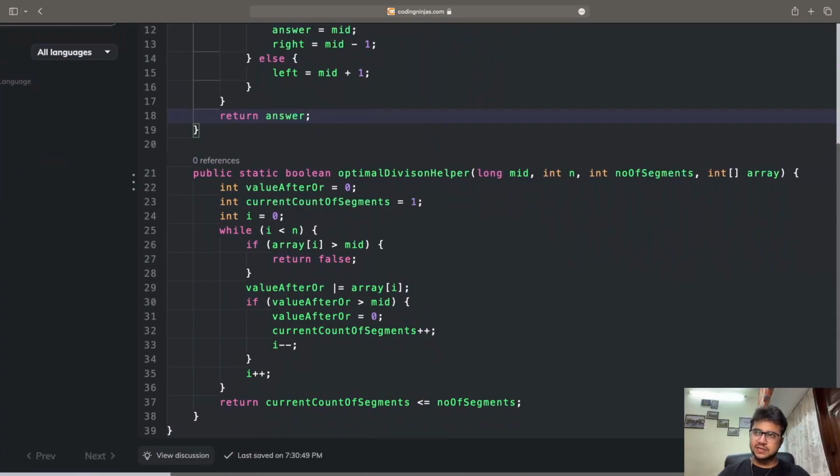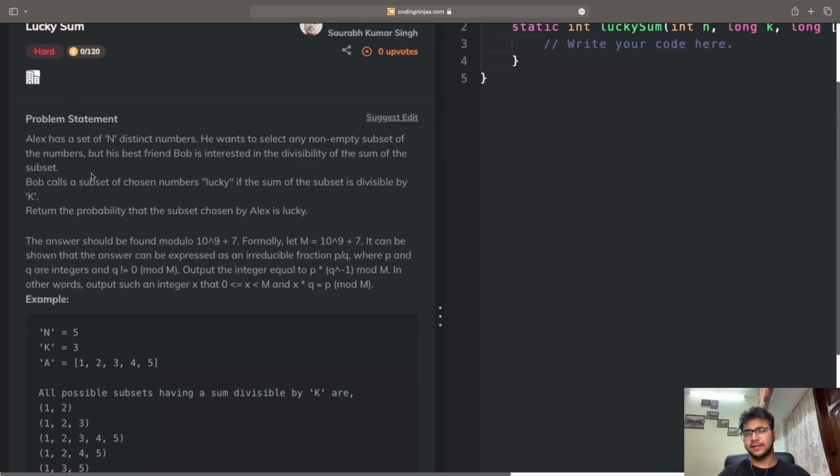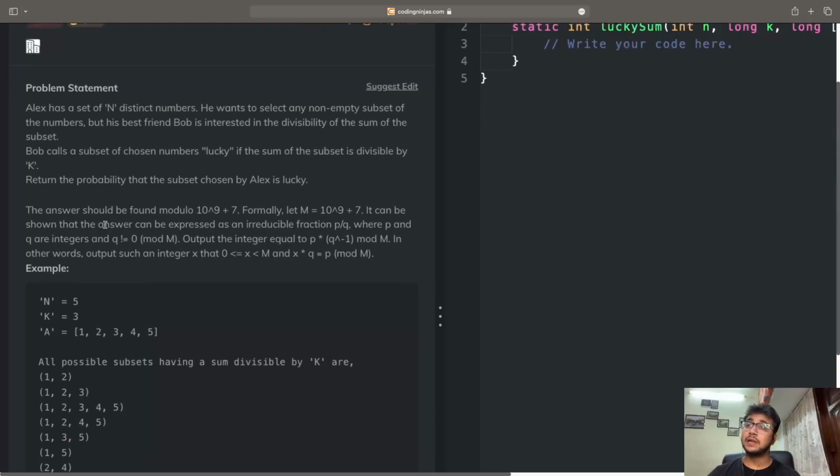Now let's move to the last question of the contest, which is called lucky sum. This question is slightly more difficult, so even I'm not sure if I'm going to solve it, but I'll try. So this is the last problem. It's rated as hard. It says Alex has a set of n distinct numbers. He wants to select any non-empty subset of the numbers. But his friend Bob is interested in the divisibility of the sum of the subset. Bob calls the subset of chosen numbers lucky if the sum of the subset is divisible by k. Return the probability that the subset chosen by Alex is lucky.